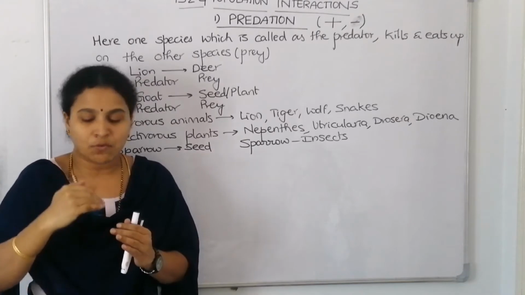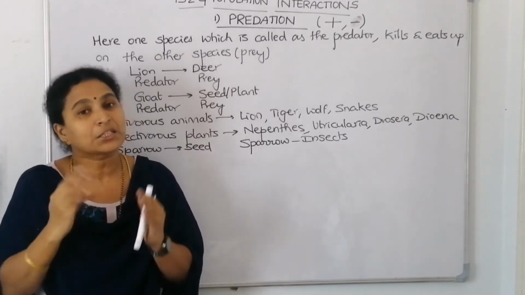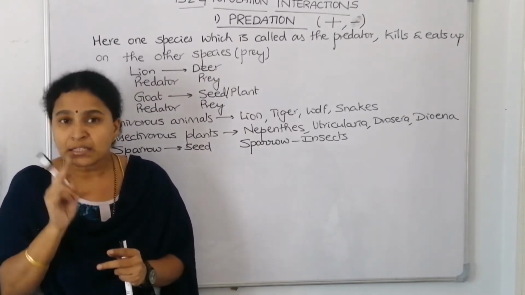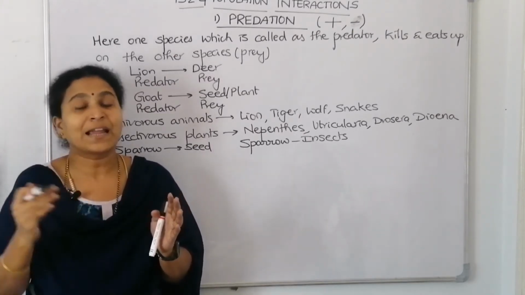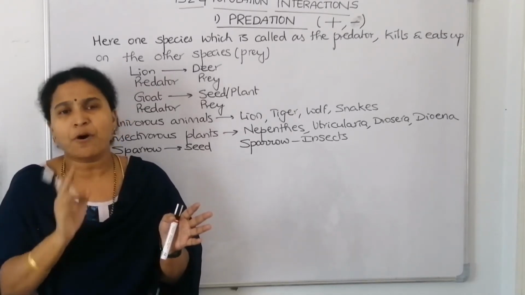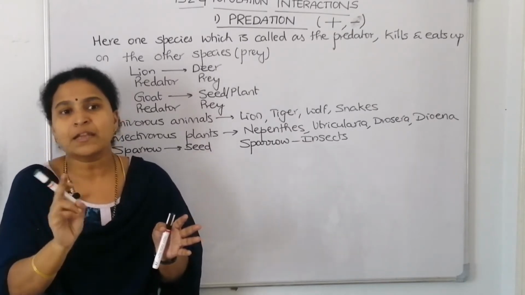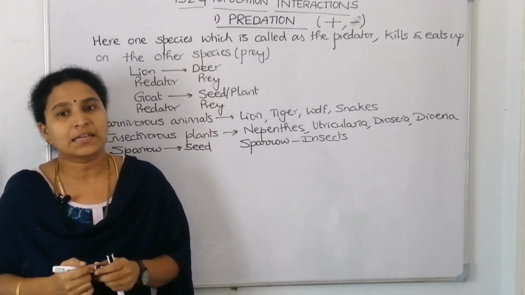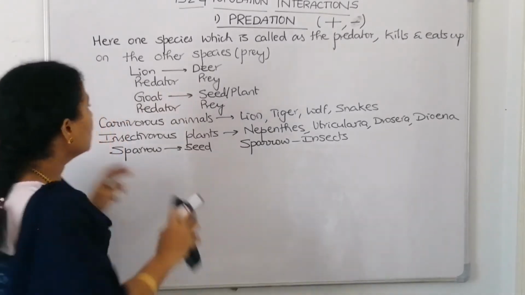What we are discussing, from one trophic level to the next, this is eaten, this is eaten, that means it's predation only. If predators were not there, the amount of energy fixed from the sunlight by the plants would remain at the plant itself. So the first and most important function of predation is that they are the natural ways of transferring energy in an ecosystem to the higher trophic levels. They are acting as conduits of energy. That is one function. Let us list down the functions of predation.